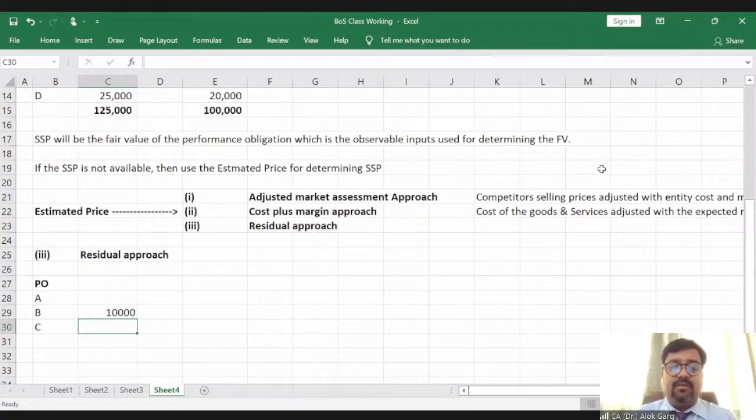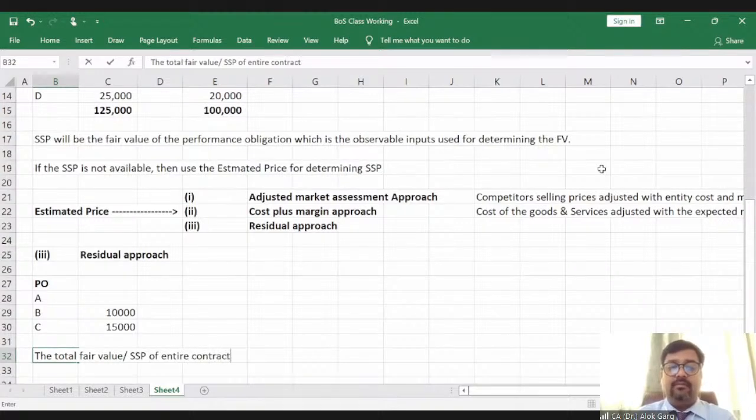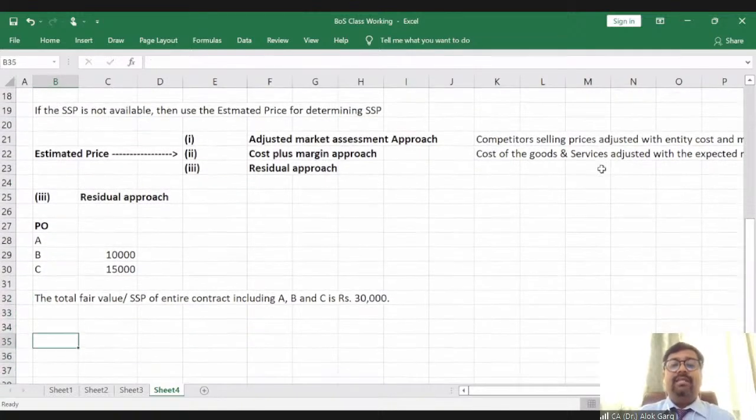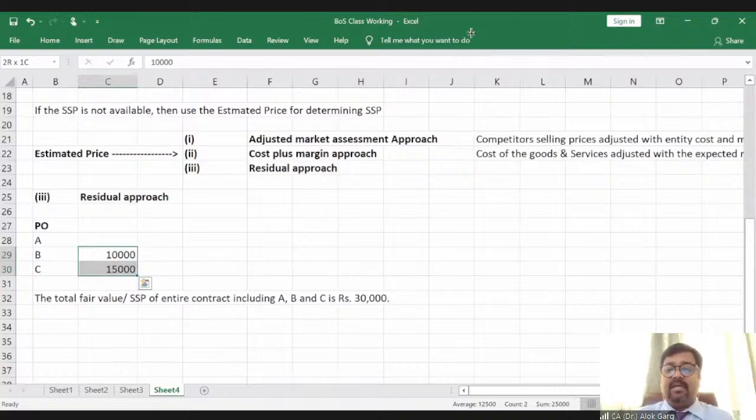For B it is 10,000, for C it is 15,000, and it is written in the question that the total fair value of the standalone selling price of the entire contract, including A, B, and C, is rupees 30,000, right? So going by the residual approach, if I'm aware of B and C, the price of B and C is 25,000.